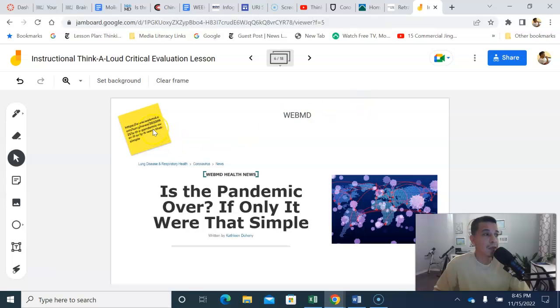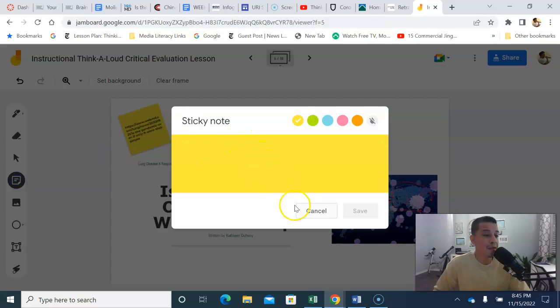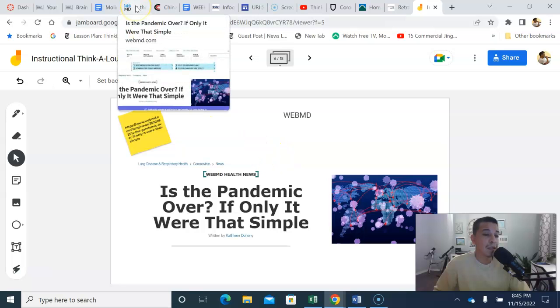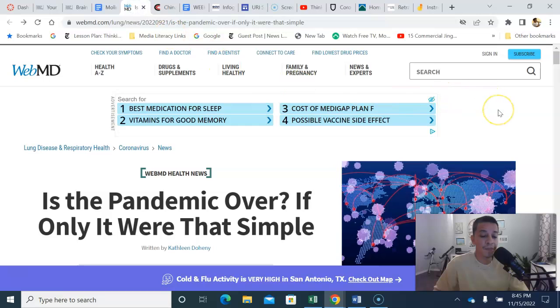All right, so we're going to go into this article here. There's a link to it on my clipboard, and I can also, in this Jamboard, add another sticky note for any notes that we need to take, any pausing that we need to do. So we're going to jump into this article and take a look at the article first.